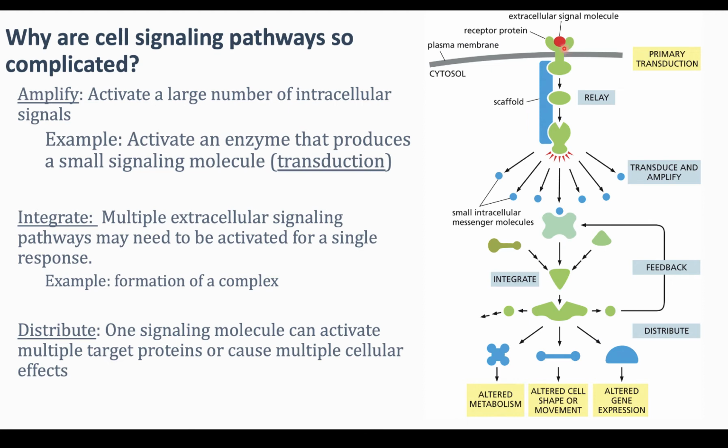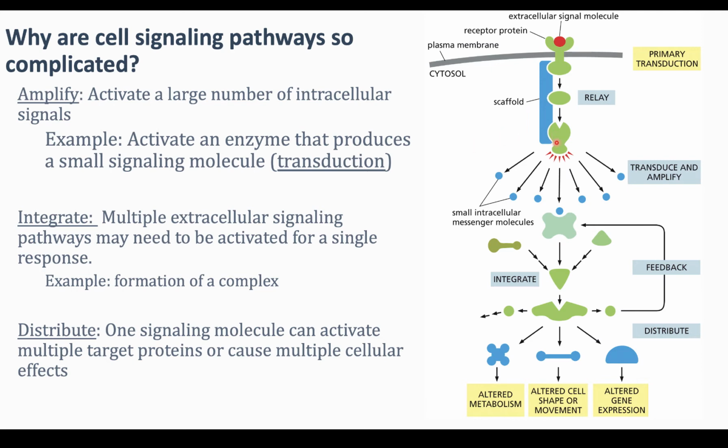So for every one extracellular signal molecule that's activating the receptor, relay the message, and then activate an enzyme, this enzyme can make large quantities of small intracellular signaling molecules, which can then activate many targets within the cell. So this is an amplification step because we're creating many of these individual intracellular signaling molecules that can spread throughout the cell. And also it's a transduction because we're changing the form of the cell message again.